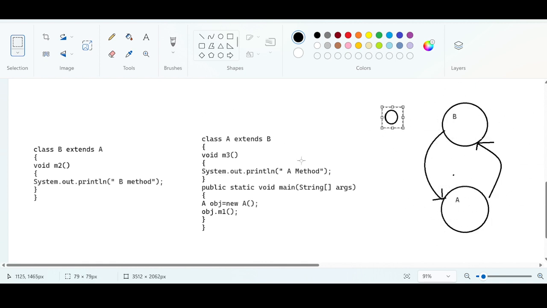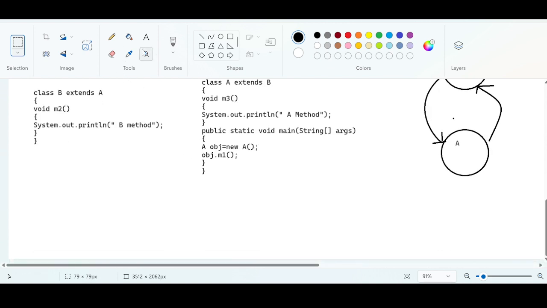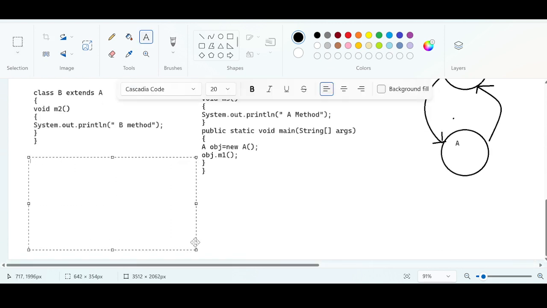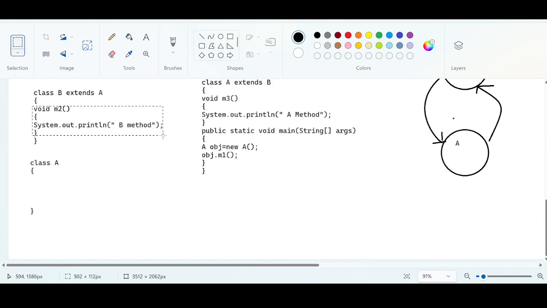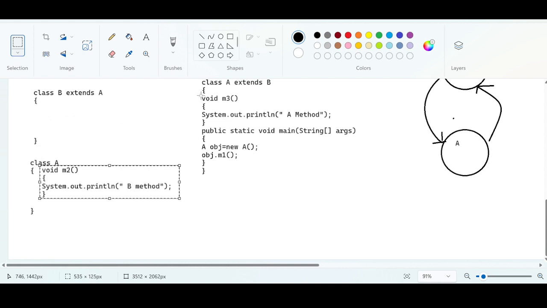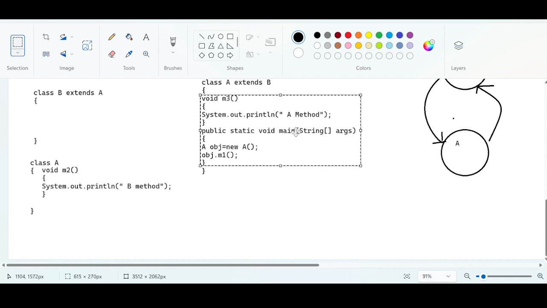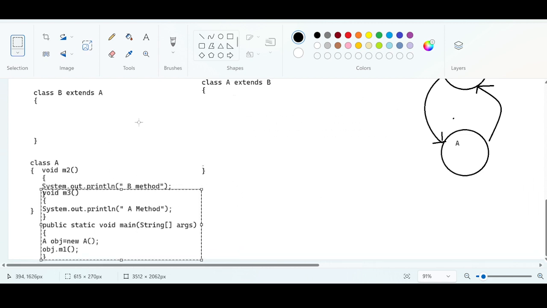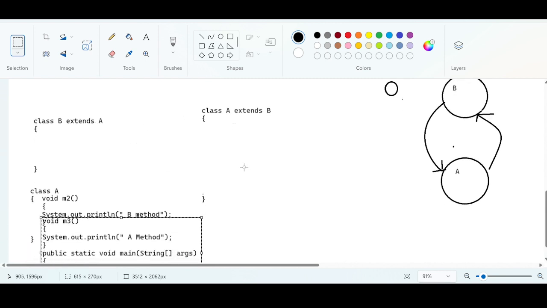So this concept is not possible. If you want to do it like this, instead define all the methods in the same class. Take one class and define method 2 in the same class. Define this in class A and define this also within class A. Confusion is clear. Why do we need to take two different classes and have a confusion like cyclic inheritance? So this is obviously not possible.